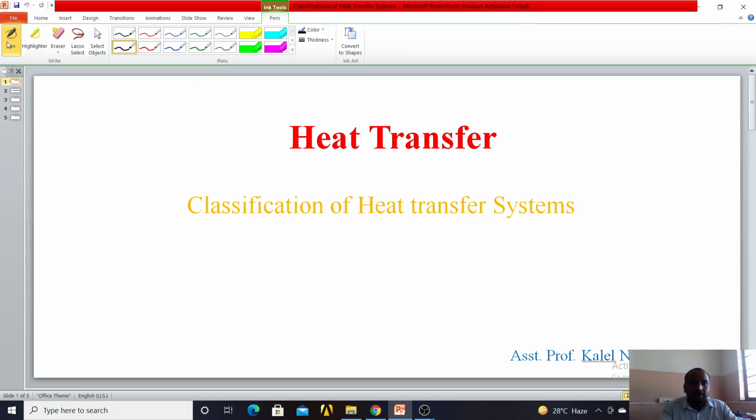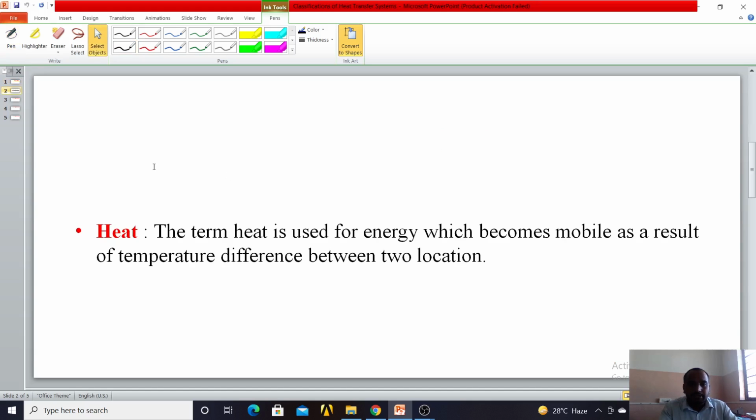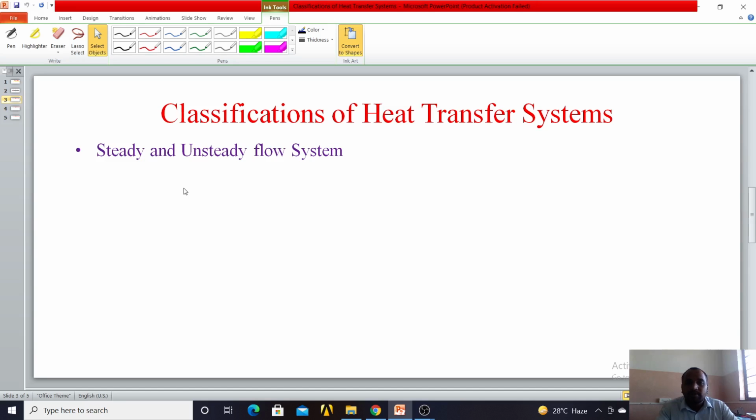So heat, as we know, is an energy. Heat is a term used for energy which is mobile as a result of temperature difference. That is, the driving force is a temperature difference, and because of this temperature difference heat is transferred, or energy is transferred. This energy is nothing but the heat. And now we will discuss the classification of heat transfer systems.